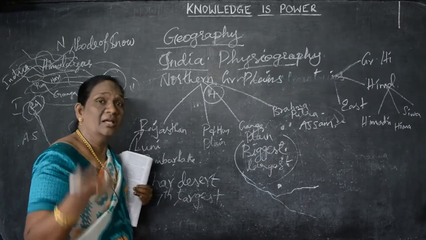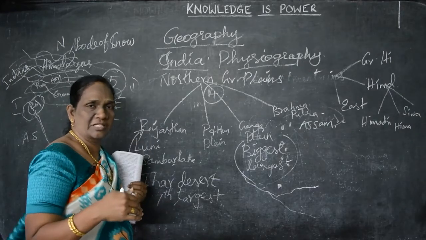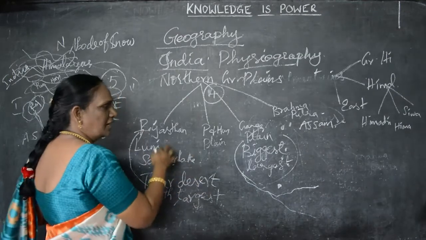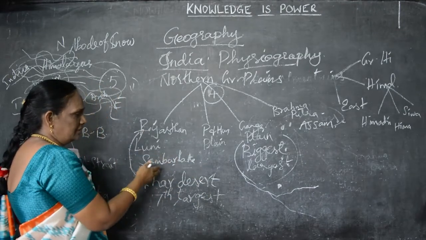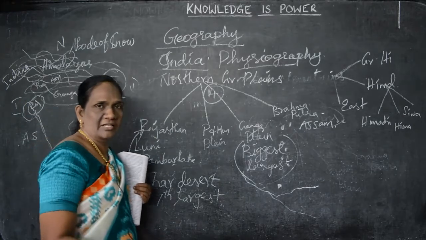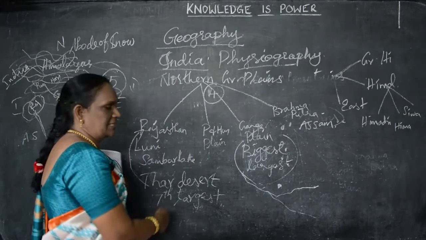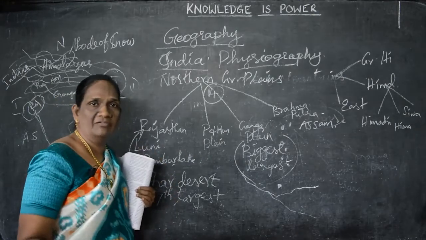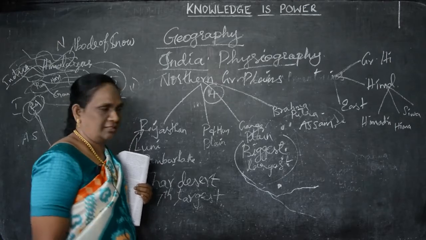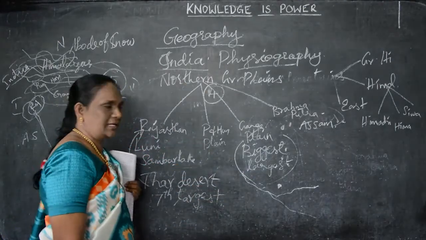They will ask you give-reasons questions also. Understand? Many sets are there in the question paper. In give reasons, they may ask why this Thar Desert is called a desert. You have to write why: because there is sand and there was no rainfall, like that you have to write. Okay, so these are all about the great northern plains.